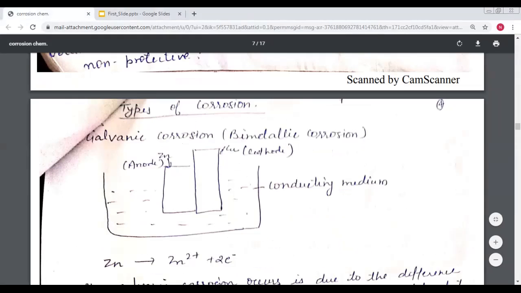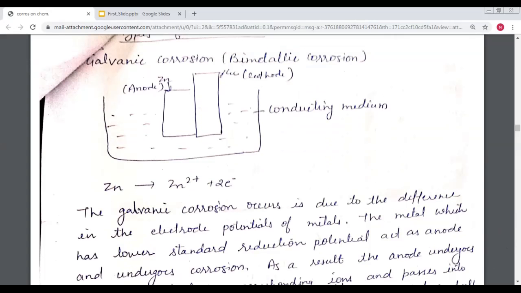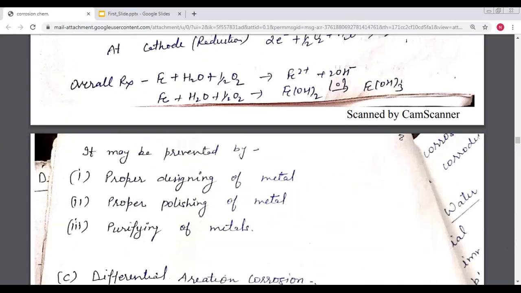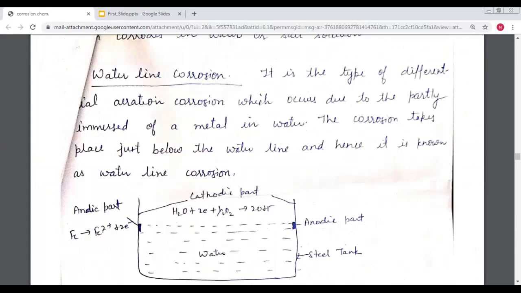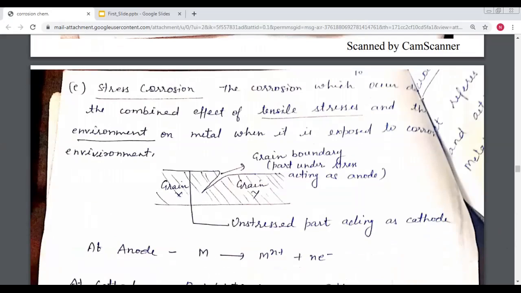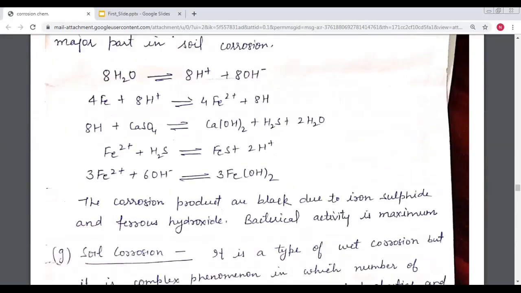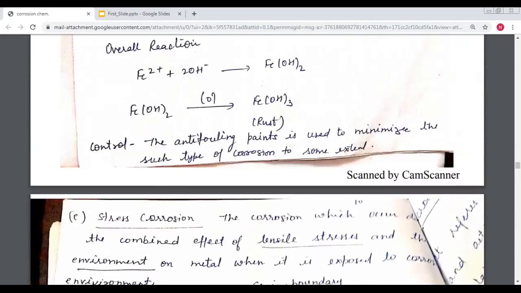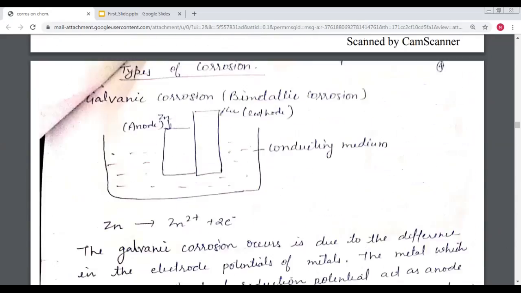There are so many types of corrosion present, just like galvanic corrosion, second is pitting corrosion, differential aeration corrosion. Next is waterline corrosion, then stress corrosion, then microbiological corrosion, soil corrosion. These are the types of corrosion, or we can say that these are the types of wet corrosion or electrochemical corrosion.